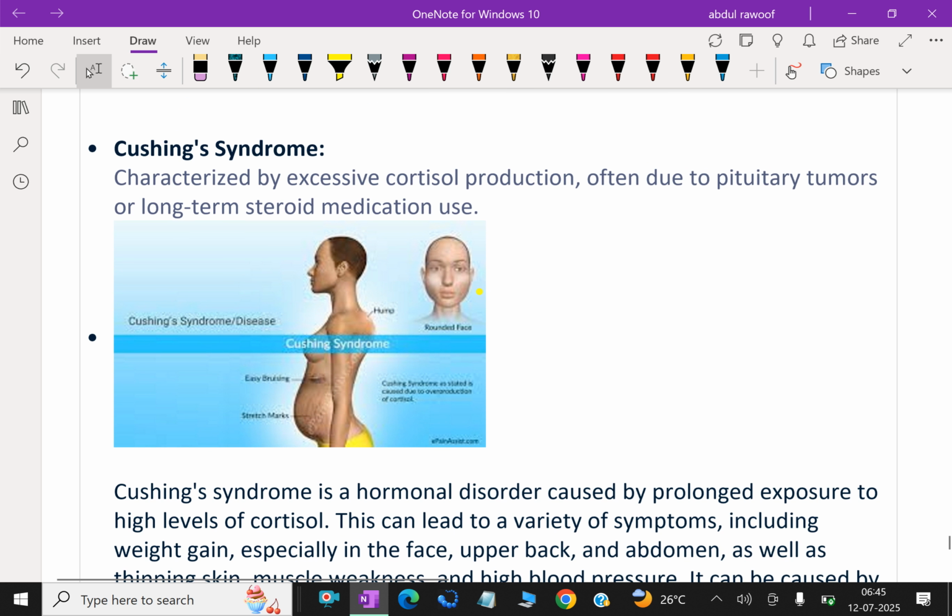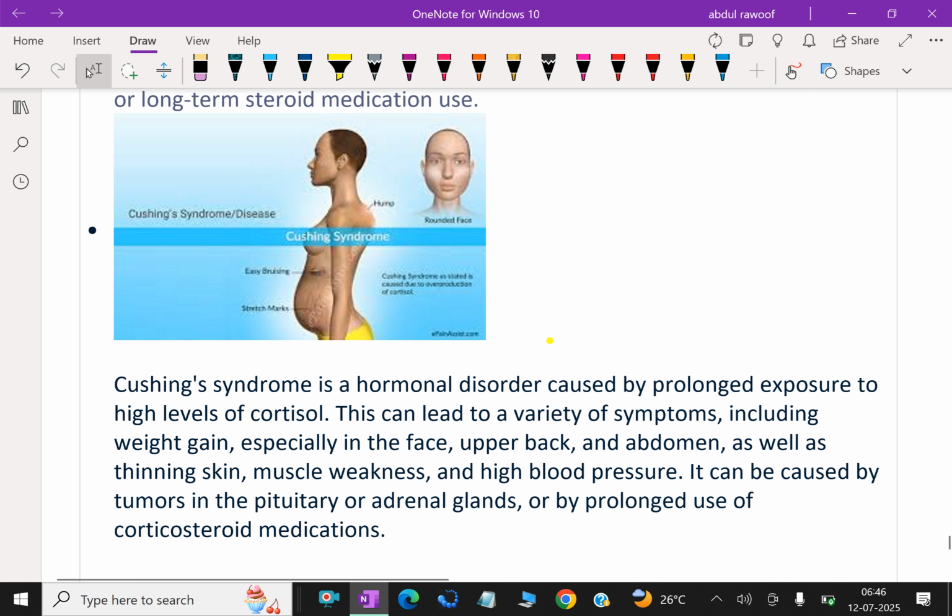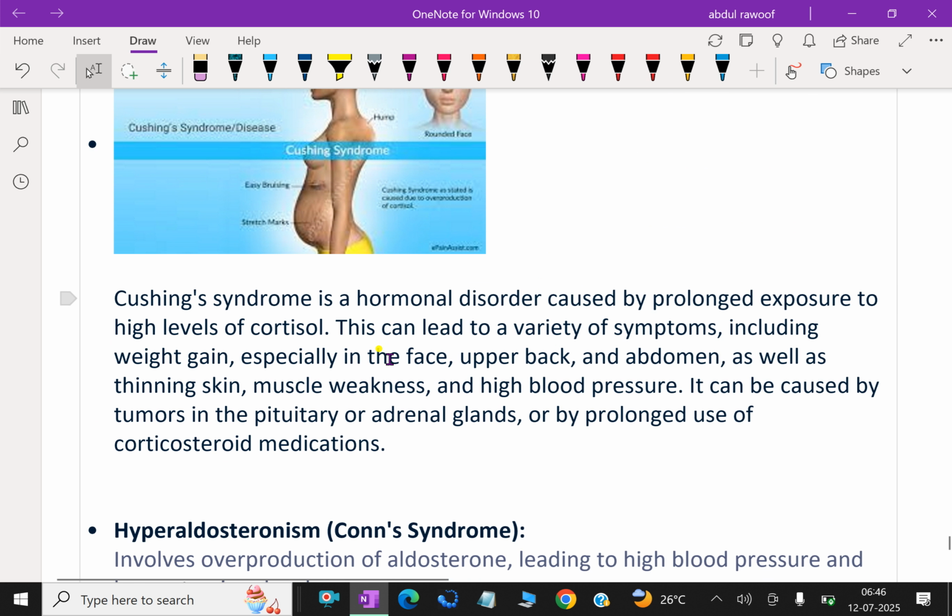Cushing's syndrome, characterized by excessive cortisol production, often due to pituitary tumors or long-term steroid medication use. Cushing syndrome is a hormonal disorder caused by prolonged exposure to high levels of cortisol.